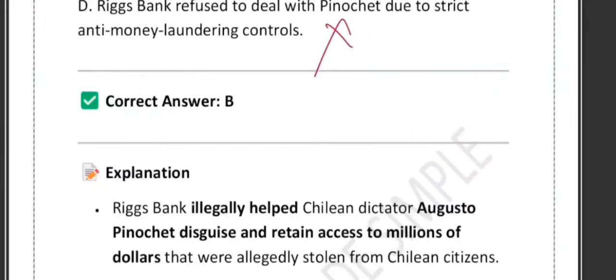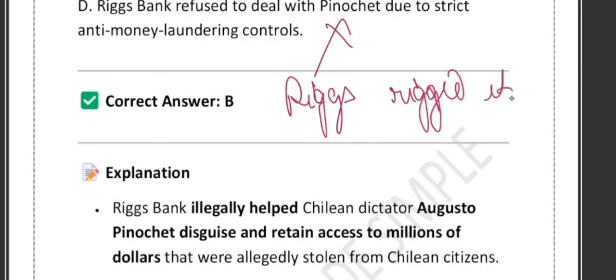So you can remember it like this. There is a mnemonic you can use. Just remember it: Riggs rigged it. Riggs rigged it. It reminds you that Riggs Bank did not follow AML, that is anti-money laundering, rules.